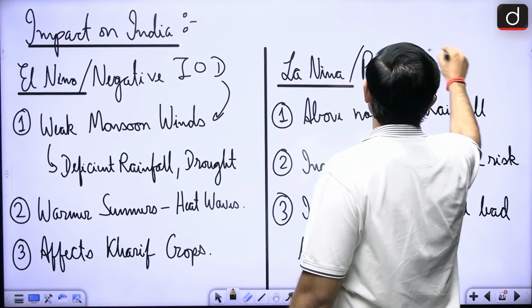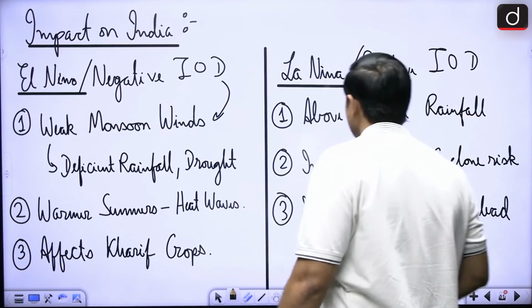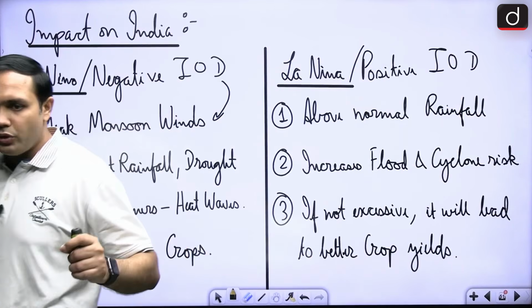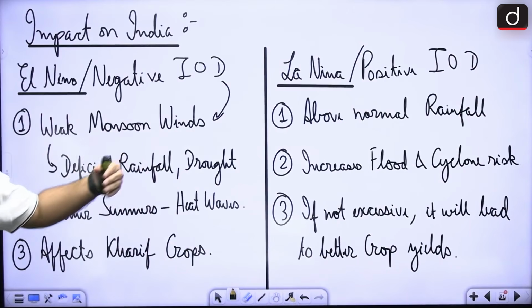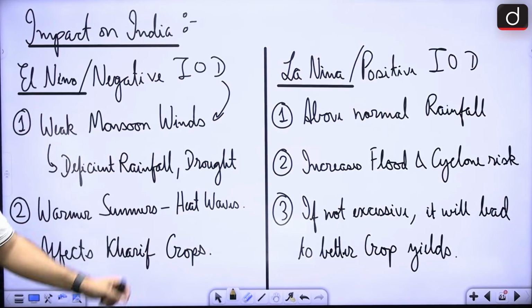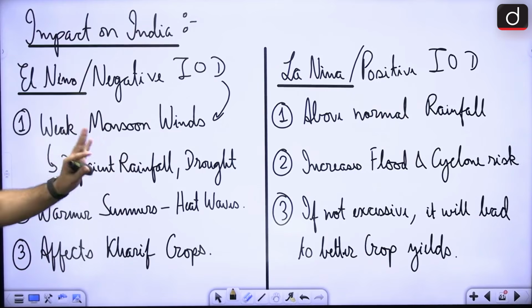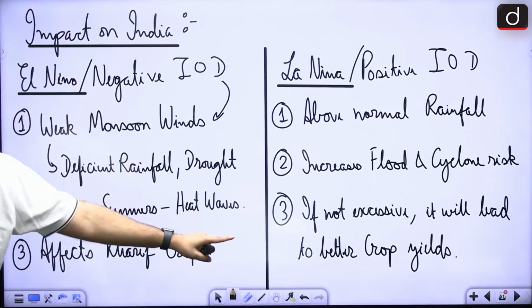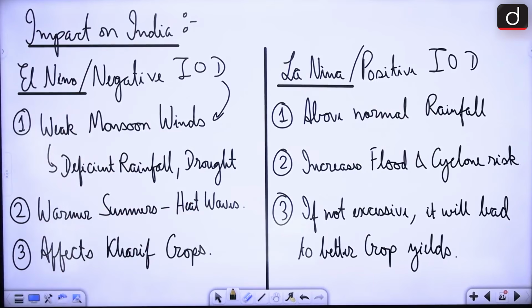In case of La Nina and positive Indian Ocean dipole, it will cause above normal rainfall. It will increase flood and cyclone risk, and if it is not excessive, it will lead to better crop yields. So this is the way you can remember these very important topics.